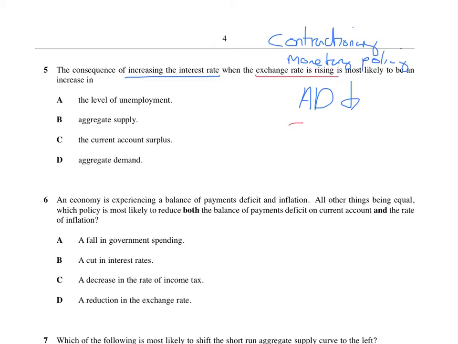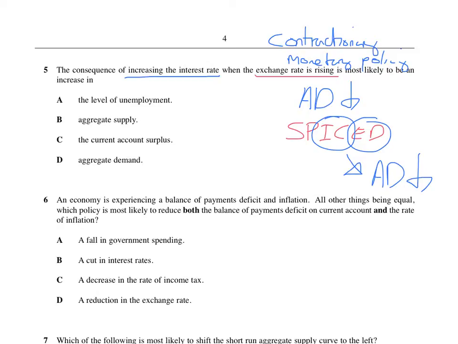So let's go for SPICED. And that means imports cheap, exports dear. And when exports are dear and imports are cheap, this means that AD again is going to go down. This is because if exports are expensive, no one's going to be buying them. If imports are cheap, then we're going to be buying imports, and that makes our AD go down. So both those factors have made AD go down.